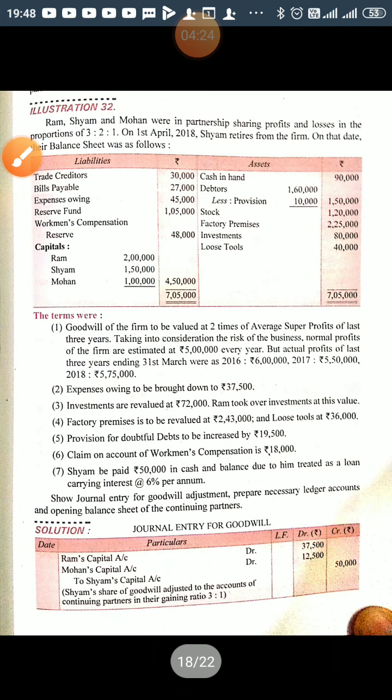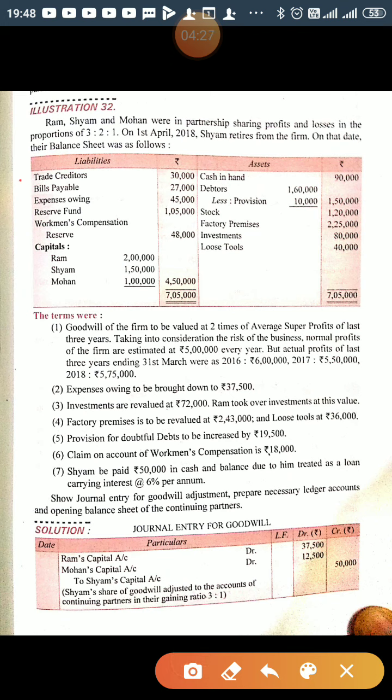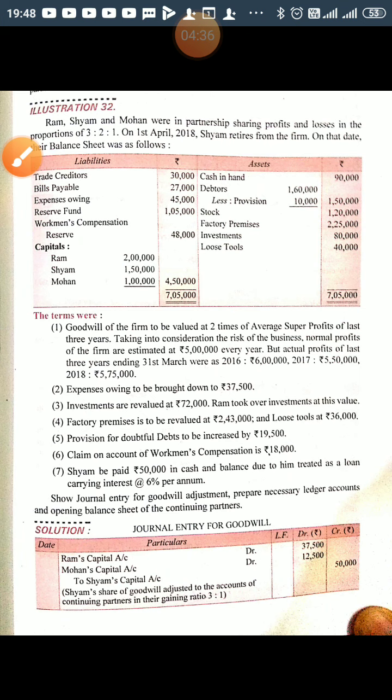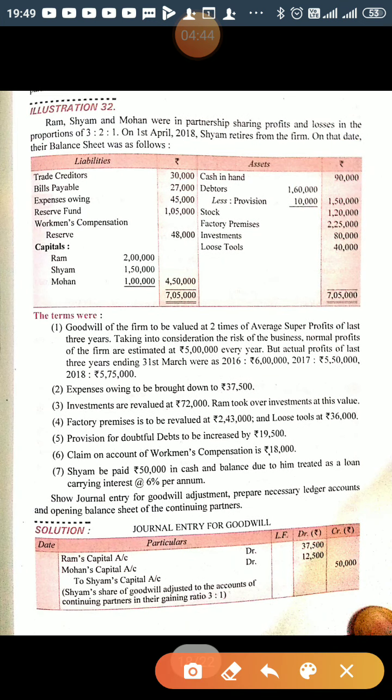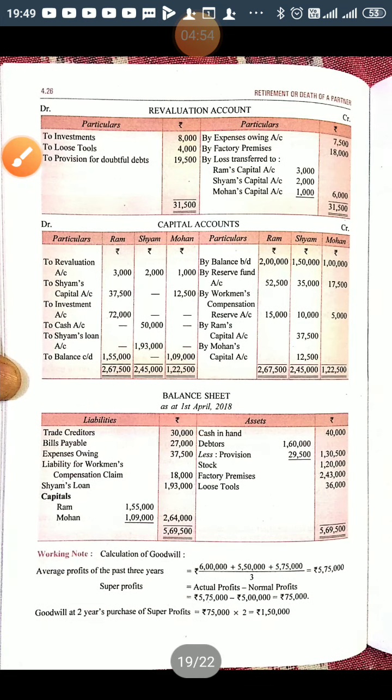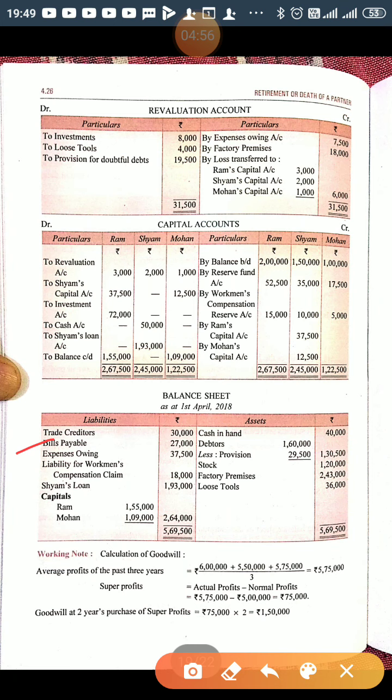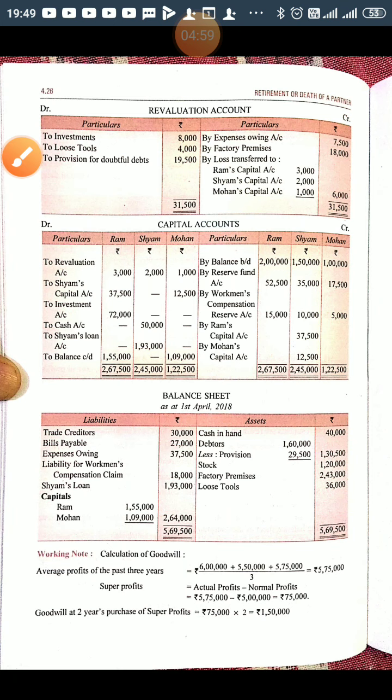Now I'm taking the items one by one. Trade creditors on the liability side, 30,000. There is no adjustment related to trade creditors. So in the balance sheet we will enter trade creditors as it is, 30,000. Now the next item given in the question is bills payable. No adjustment related to bills payable is given, so this bills payable amount will be carried forward as it is in the new firm, that is 27,000.